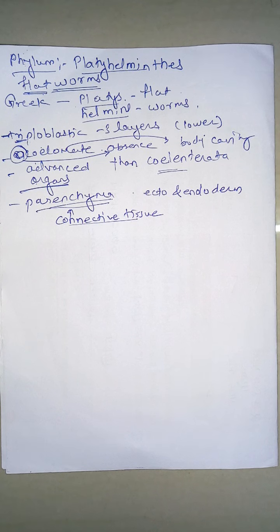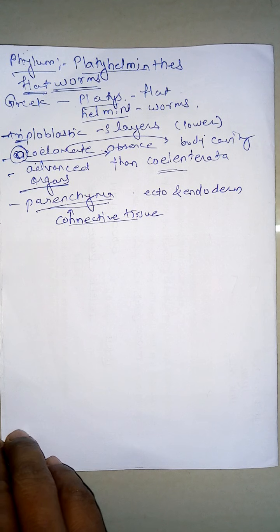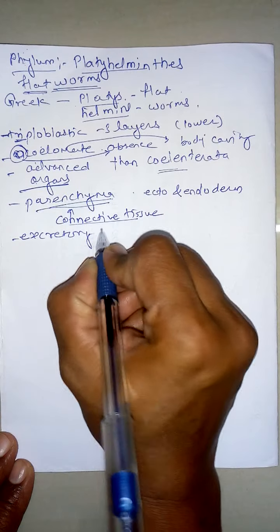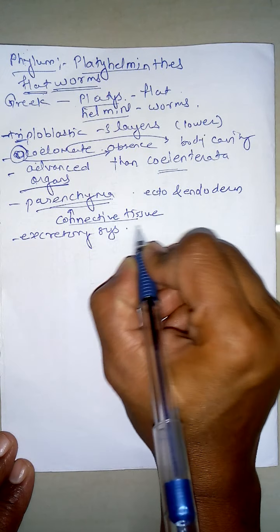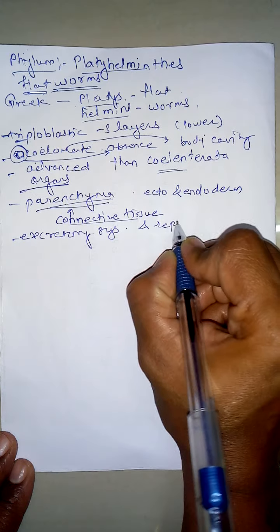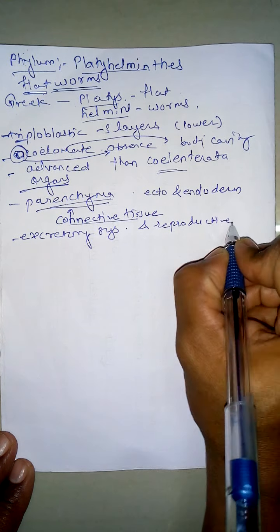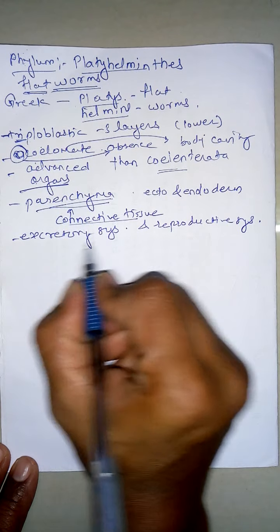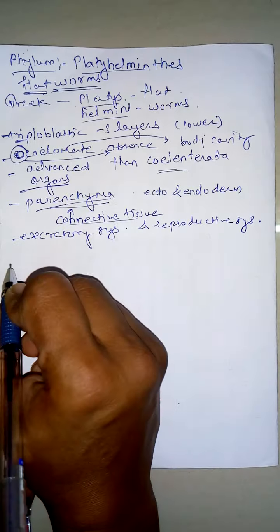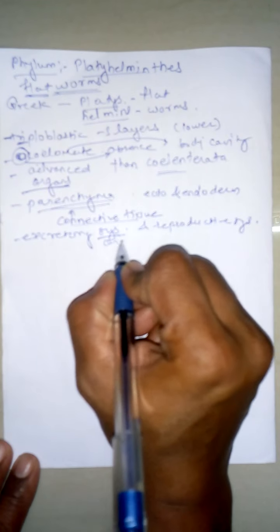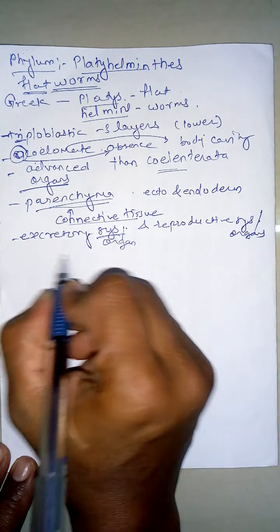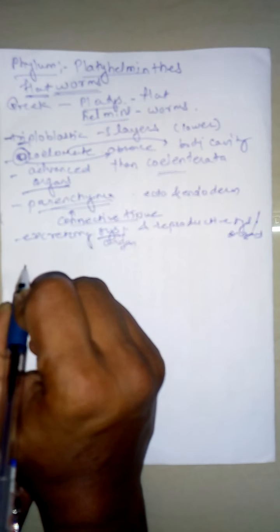Now the mesoderm forms the organs, for example the organs of the excretory system and the organs of the reproductive system. Instead of saying system, we also call it organ. So the organs of reproduction and the organs of excretion are present.